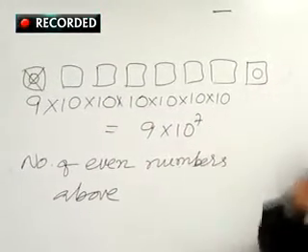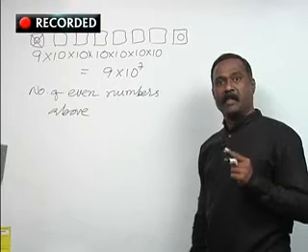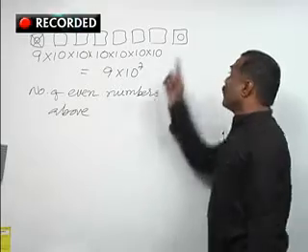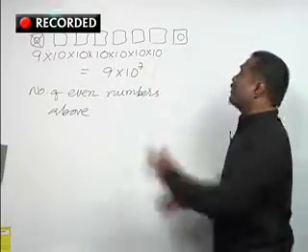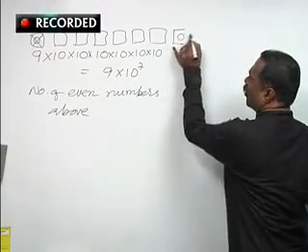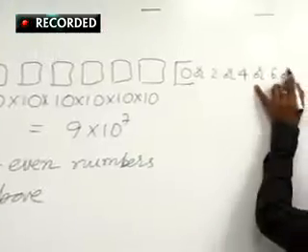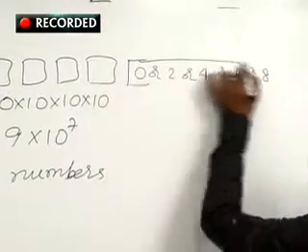If this place contains a digit which is divisible by 2, then you can say that it is an even number. So I can fill this place with 0 or 2 or 4 or 6 or 8. Understand it carefully.